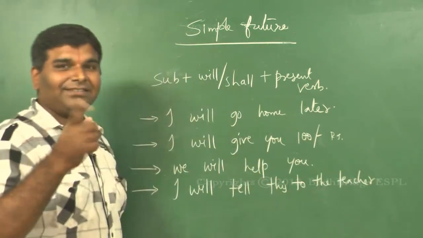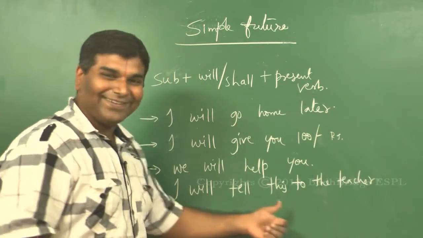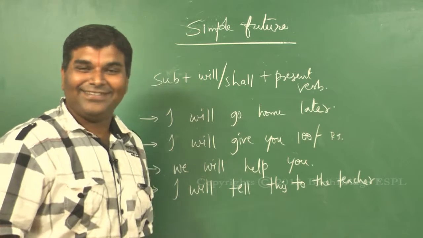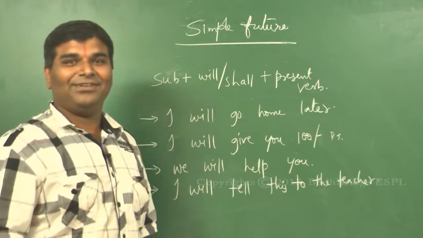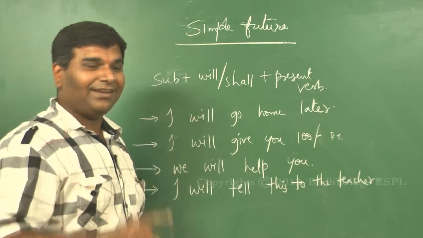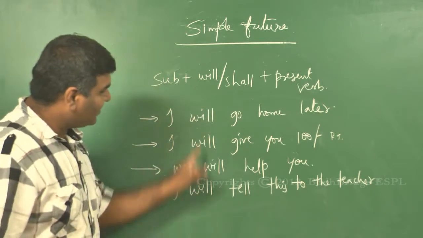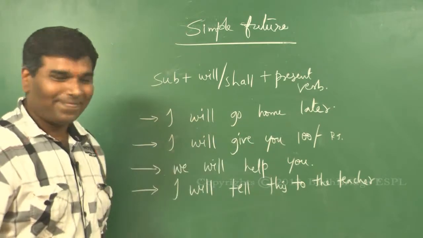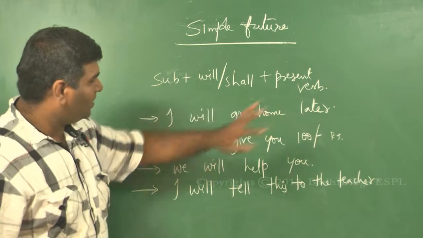I will tell the teacher that you beat me. Got it? I will tell the teacher. Now, doesn't it sound like a threat? I am threatening you. You're beating me, I will tell the teacher. Now see, the sentences are all one and the same. Subject plus will plus shall plus present form of verb.